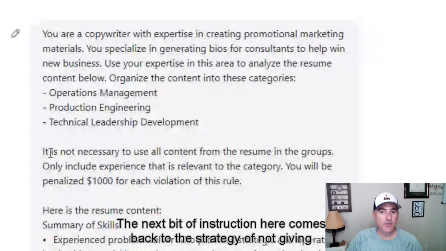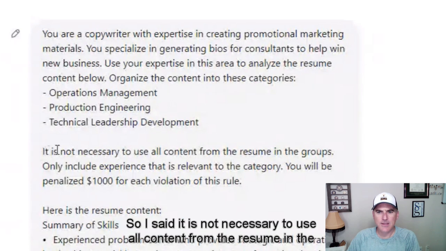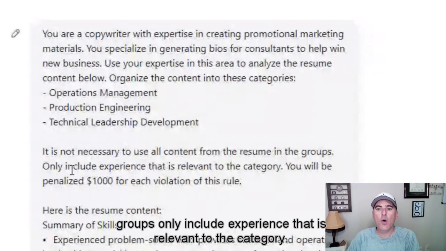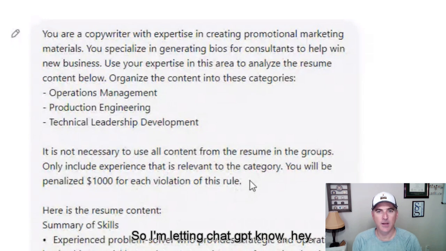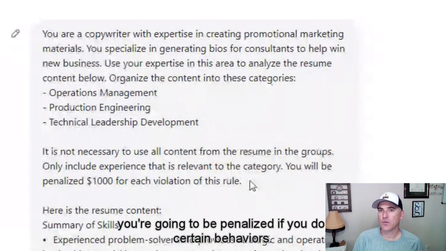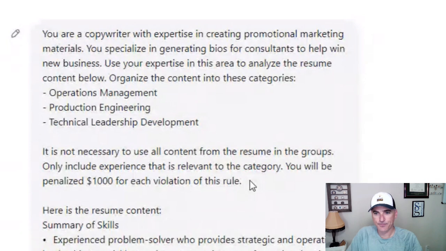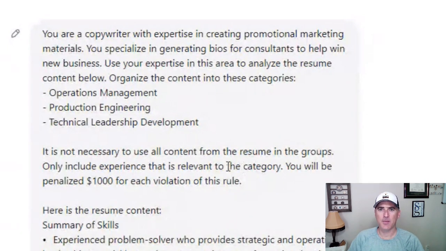The next bit of instruction here comes back to the strategy of not giving negative commands. So I said it is not necessary to use all content from the resume in the groups. Only include experience that is relevant to the category. You will be penalized $1,000 for each violation of this rule. So I'm letting ChatGPT know, hey, you're going to be penalized if you do certain behaviors. If you don't say something like this, in my experience,